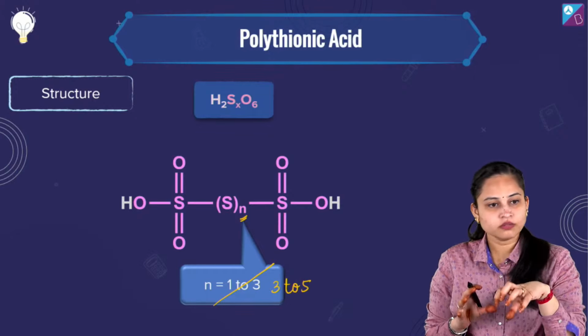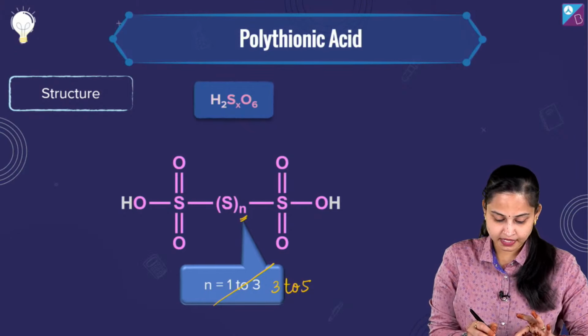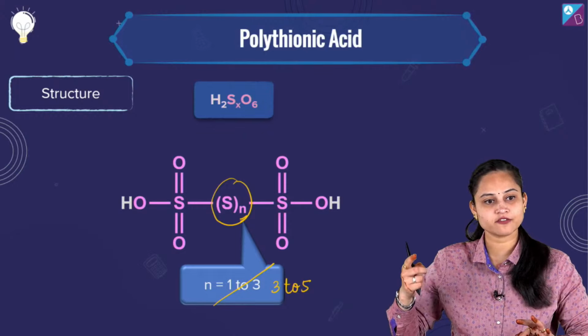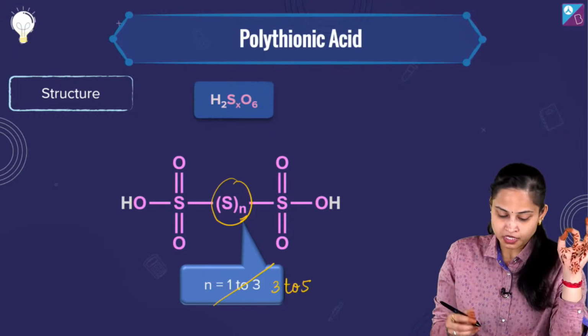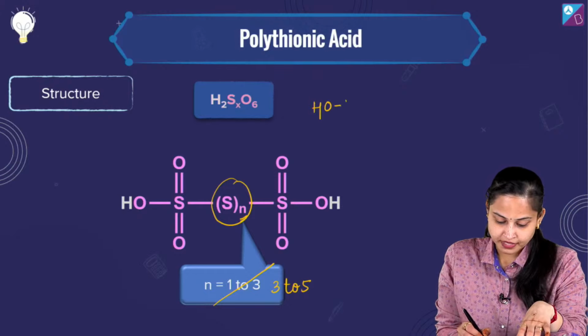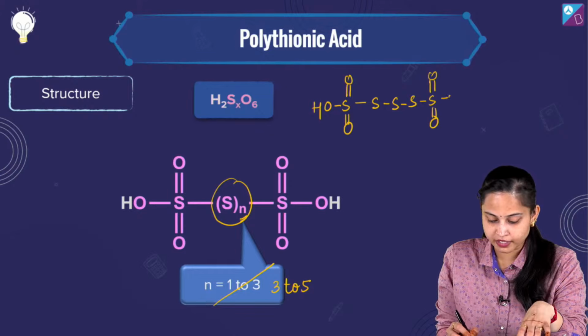Okay. So you draw the structure in this particular way. First here you should have 3 sulfur atoms, then 4 sulfur atoms, and then 5 sulfur atoms. Okay, so if I talk about 3 sulfur atoms, it's OH, S, double bond O, S, then it's S, double bond O, and OH.